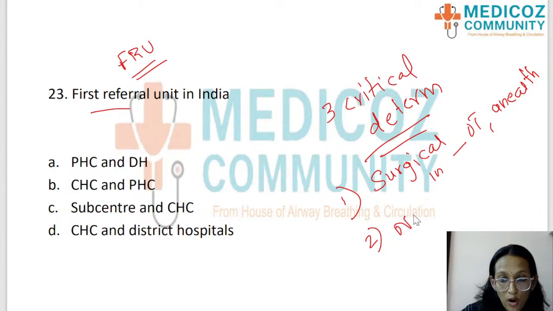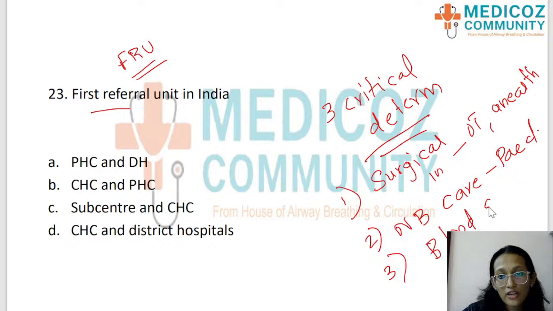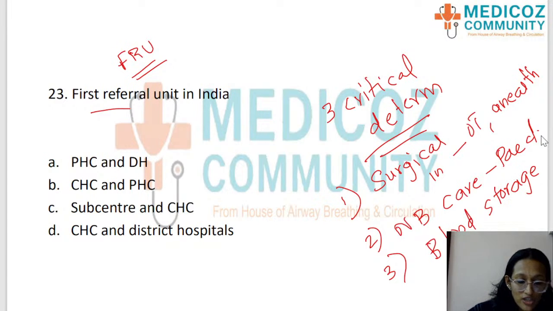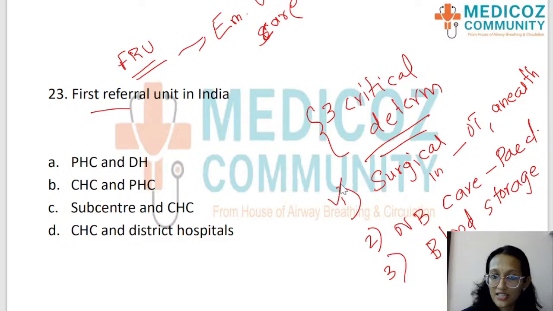Second one is newborn care should be available. Newborn care means there should be a pediatrician and there should be facilities for newborn care. And third critical determinant is blood storage facility. So if these 3 are there, all the facilities for emergency obstetric care should be there in a first referral unit. But the 3 most critical determinants are what I am telling you: surgical intervention, newborn care and blood storage.